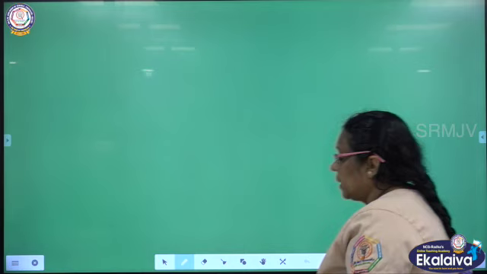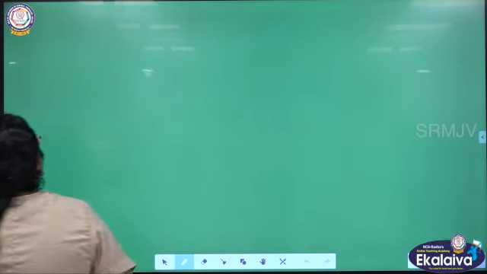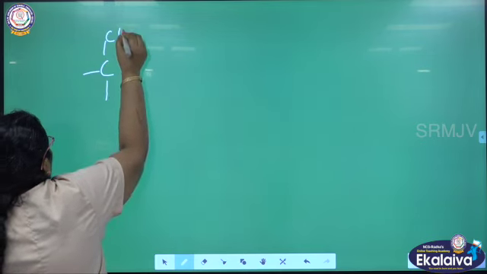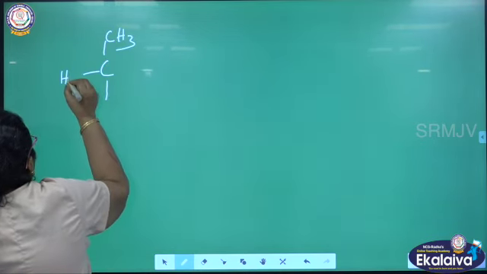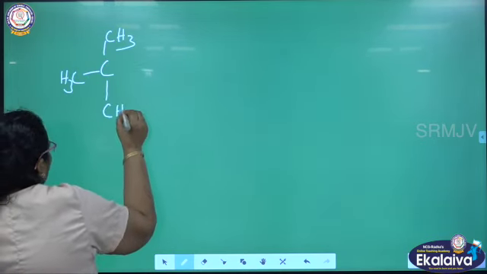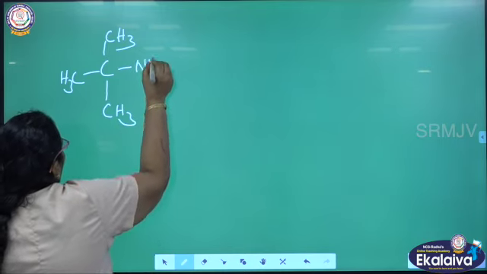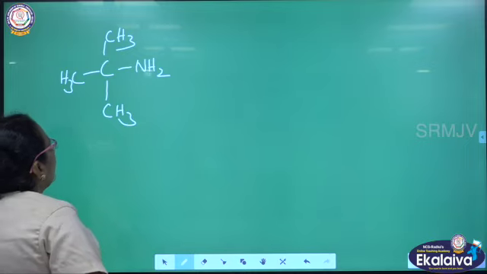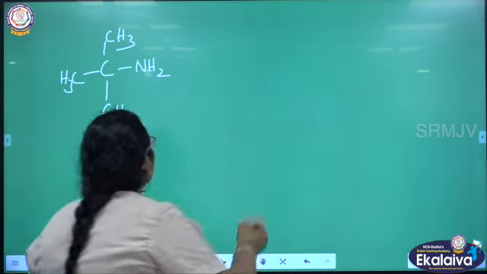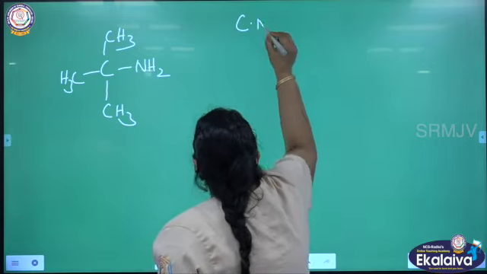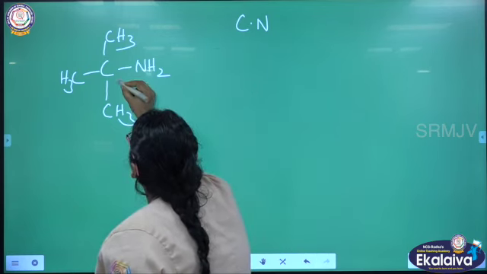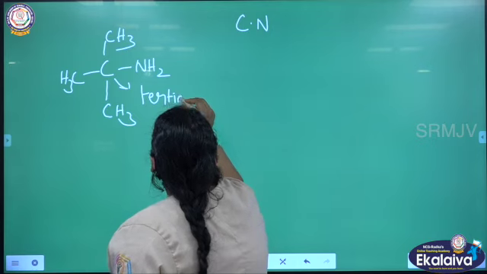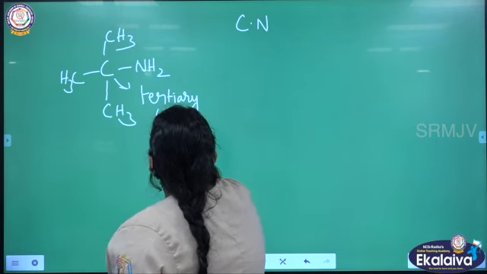Okay. We are going to see another important compound, a tertiary amine. A compound is coming like this: CH3, CH3, CH3, NH2. It is also an amine. Listen here, what is the common name for this compound? This carbon is a tertiary carbon.